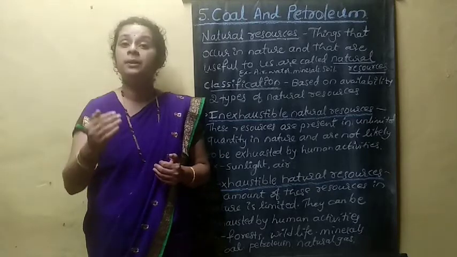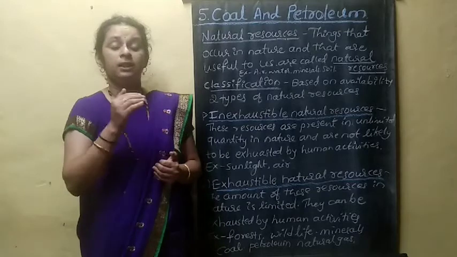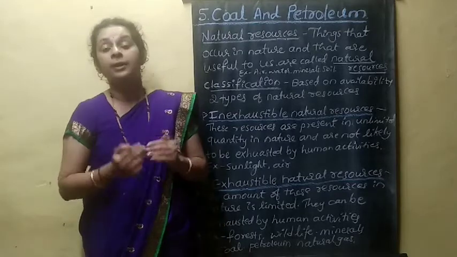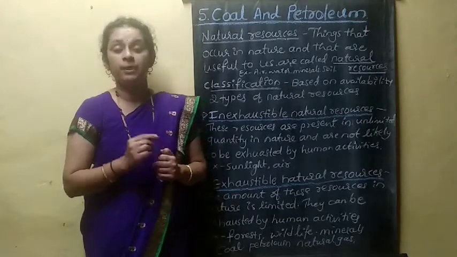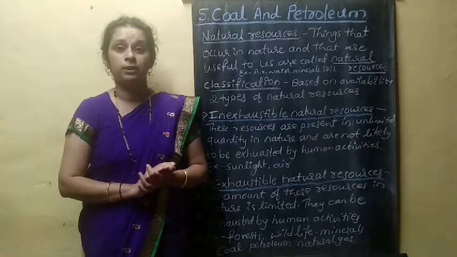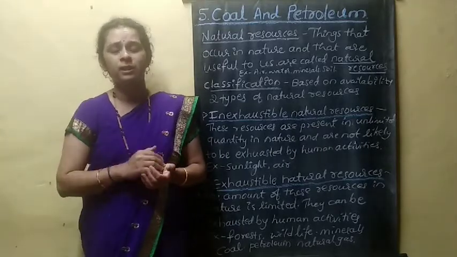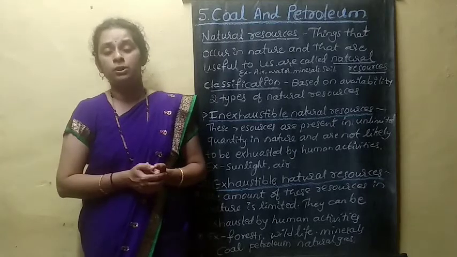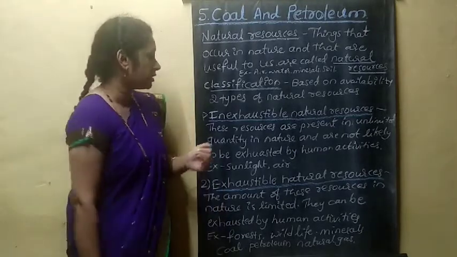Based on this, natural resources are classified into two types. The first, very important, is inexhaustible natural resources. The other is exhaustible natural resources.